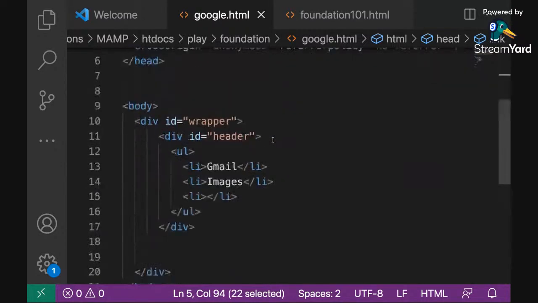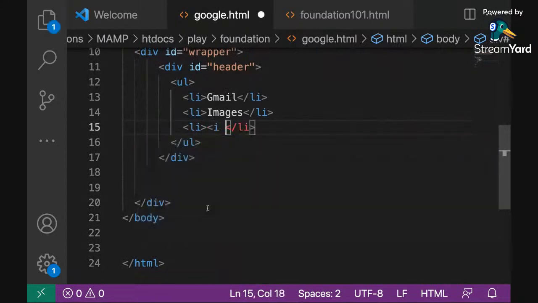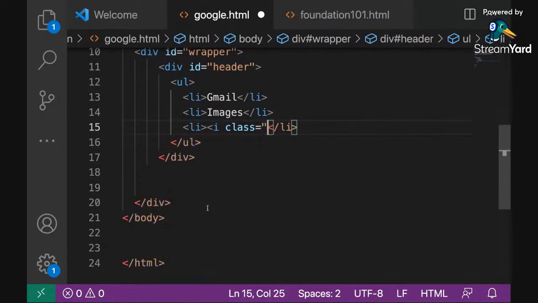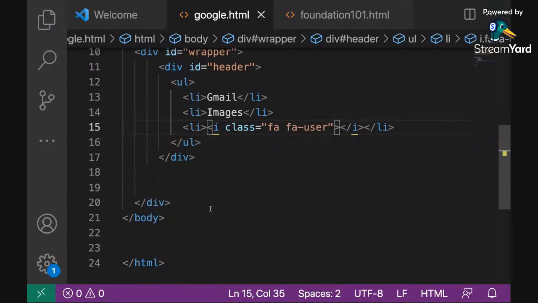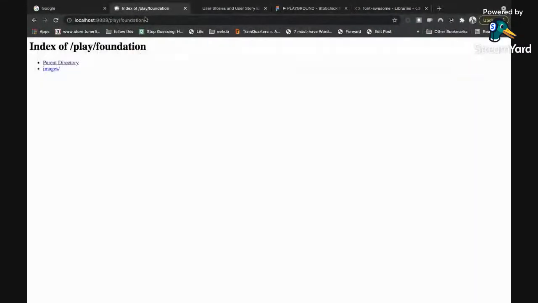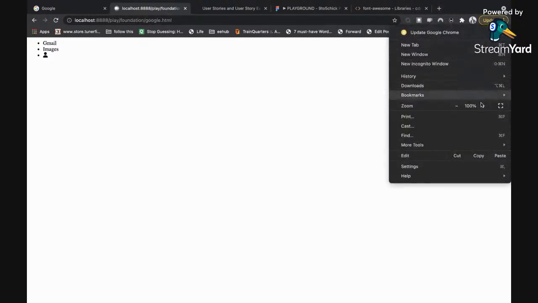After pasting it, I can quickly test that out by doing an i class. Let me just test with fa-user and see if that works. If we get an icon, then this is the foundation. My page is google.html. So this is my page here, ready to launch. I'm going to click on it, and you can see it's working. Let me bump up my screen a bit so that you can see. Yeah, I think it's clearer now.